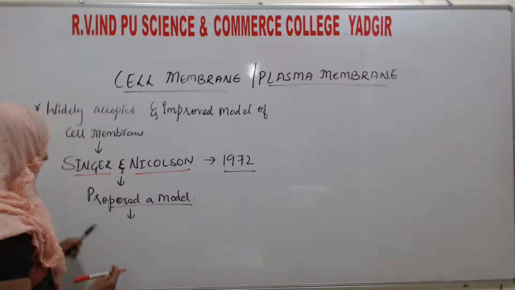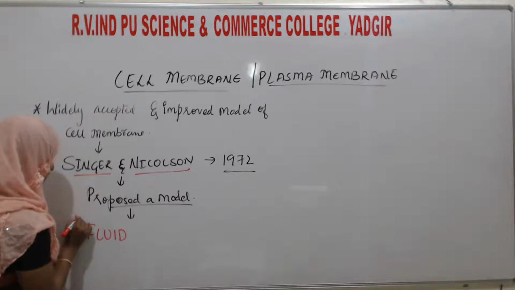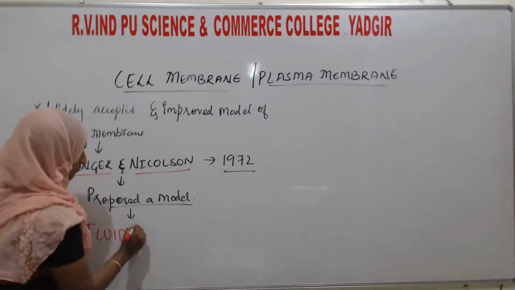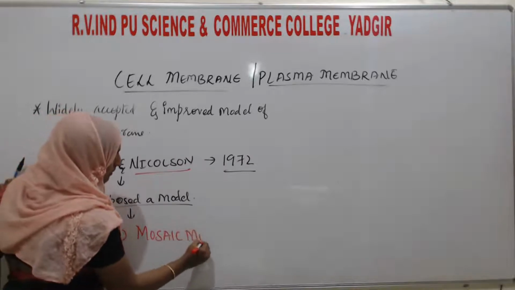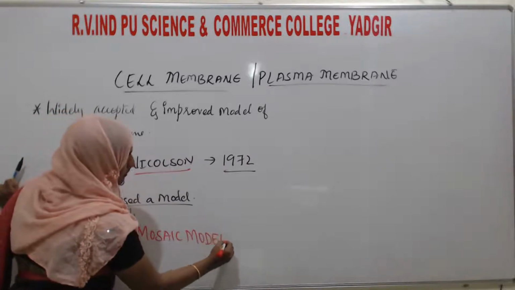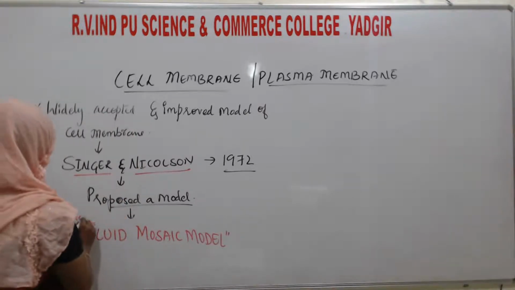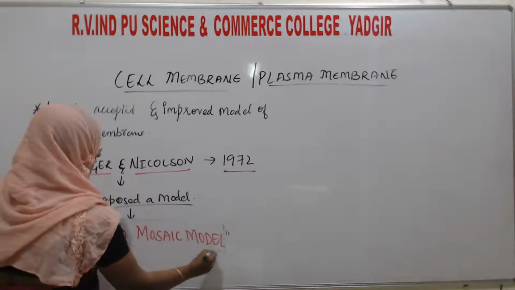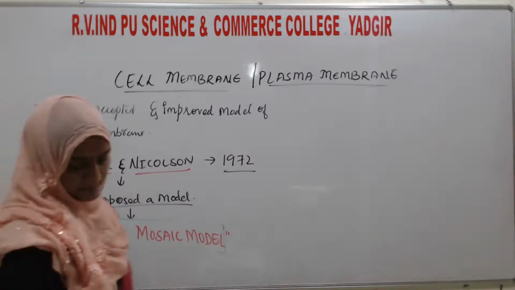This is a very important point. Fluid mosaic model. Who discovered this fluid mosaic model? Singer and Nicolson.